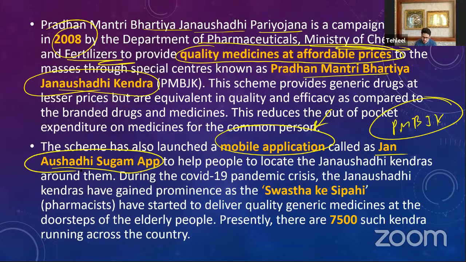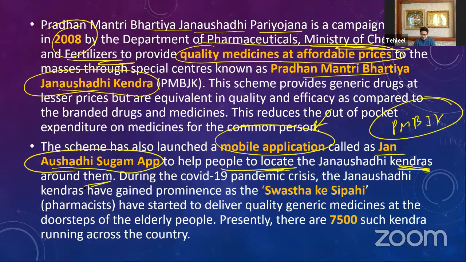It is to help people locate these kendras around them. You'll have to turn on the location option in your phone, and then you'll get an idea about where around me these special centers are located, from where I can get quality medicine at lower prices.